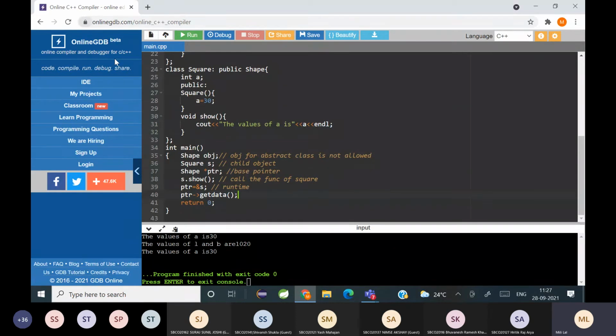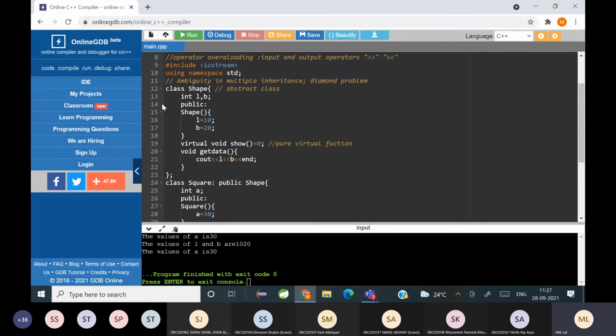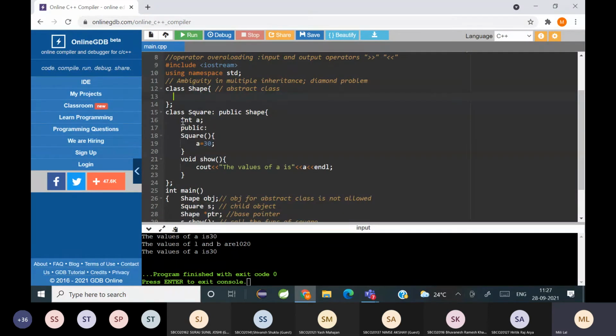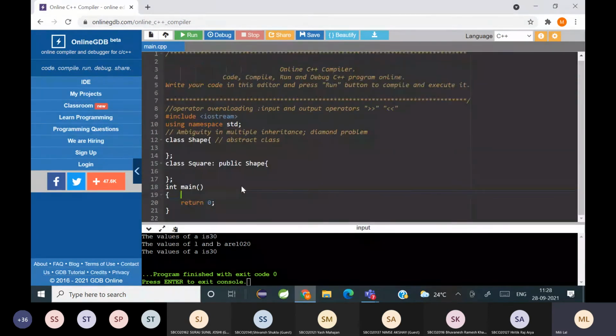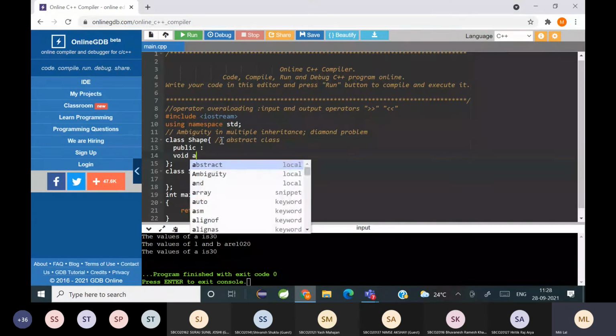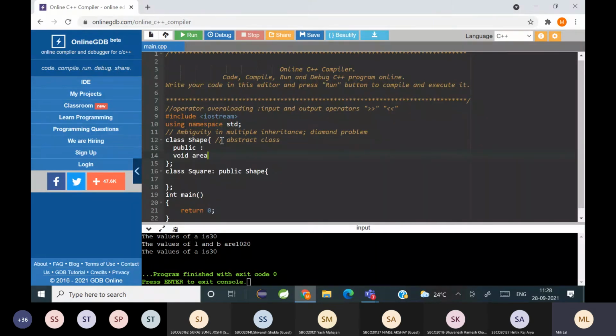अभी shape ही हम use करते हैं. Class shape is going to be the abstract class. तो इसमें मुझे बाकी child class का form क्या है, areas find out करना है. So here I will write public and void area.